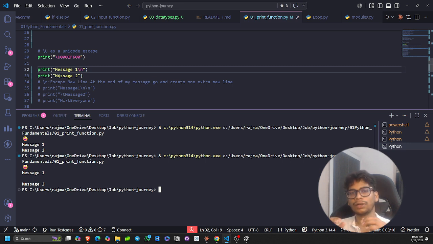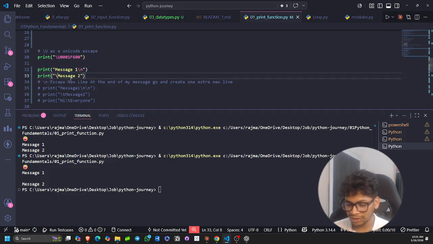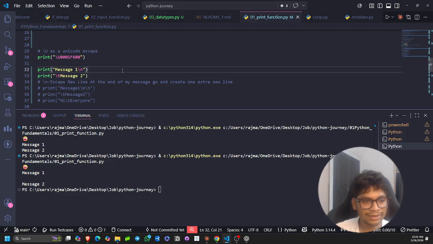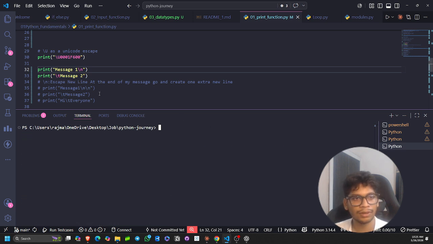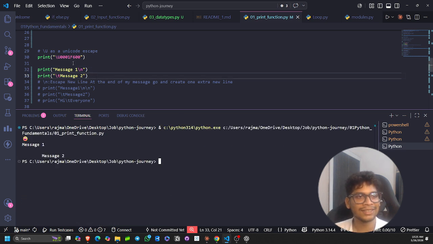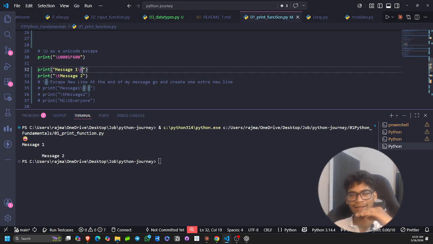And let's say you want a tab just before message two. So what I will do, and always remember that you are using this backslash n and backslash t under the double quotes. This is a very important point to notice as well. So I will clear once again to show you the clear message. You can see first the emoji, then a message, and there comes a new line, this is backslash n, and then comes a tab, backslash t, and then comes message 2.